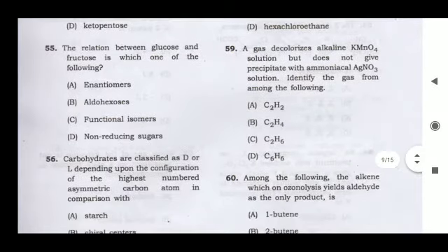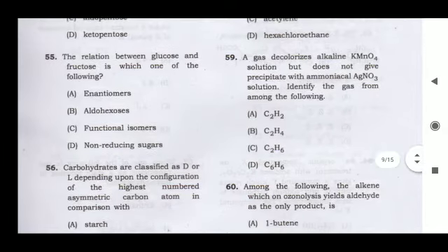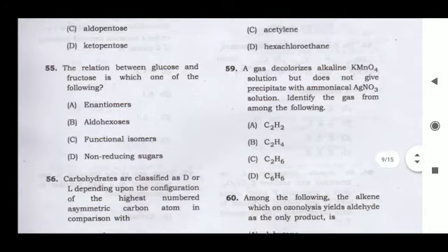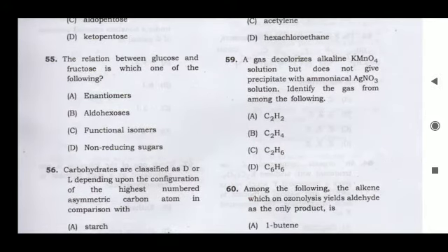Next question, the relation between glucose and fructose is which one of the following? You have to check that glucose and fructose contain the same number of carbons and also an equal number of hydrogens. So what is the difference? The difference is that glucose is an aldohexose and fructose is a ketohexose. Therefore they differ only in the functional group. So option C, which is functional isomers, is correct.